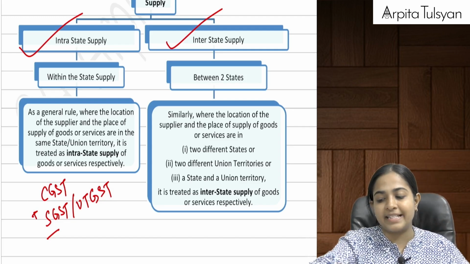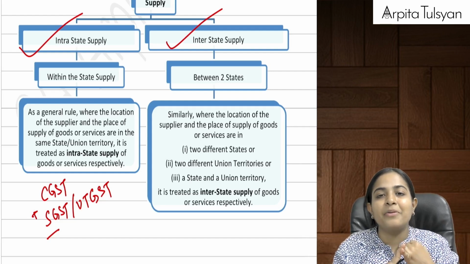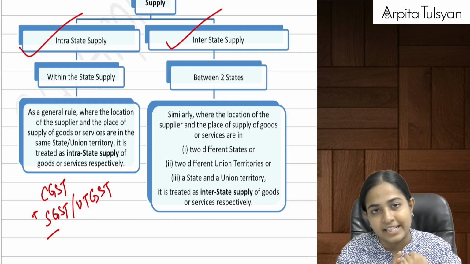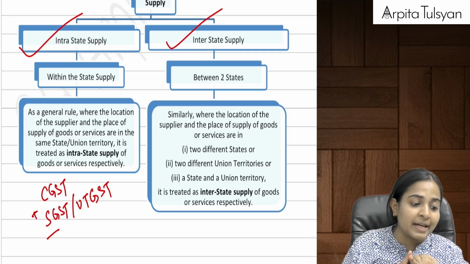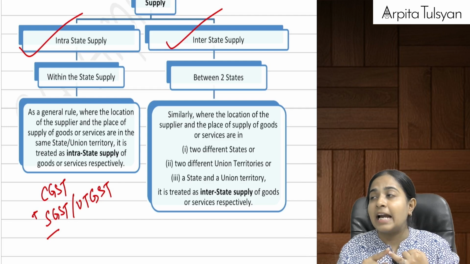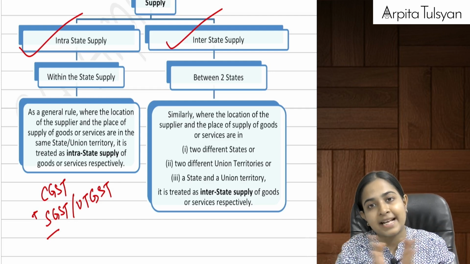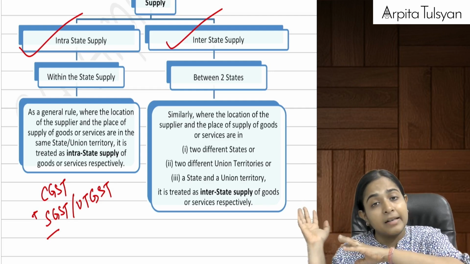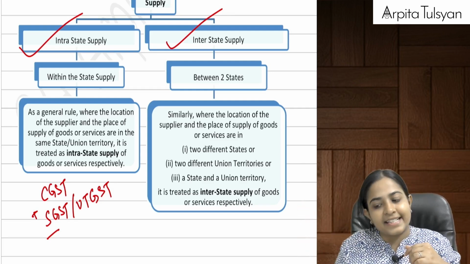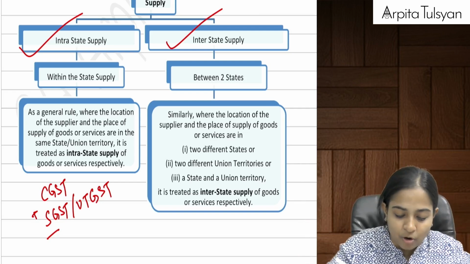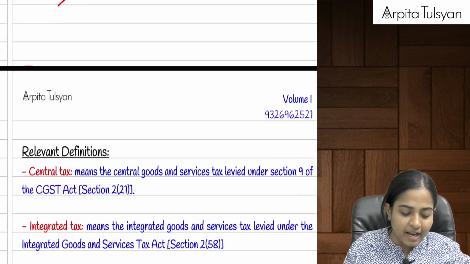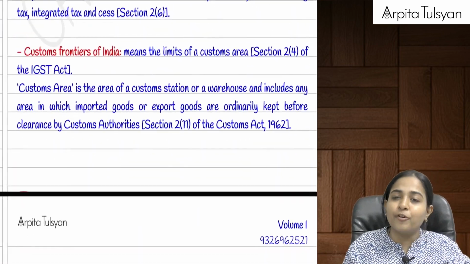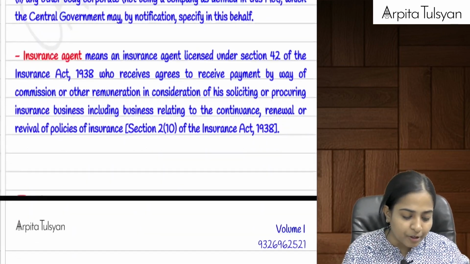Example, everyone. Any transaction between Maharashtra and Gujarat, that will be called interstate supply. Any transaction between, let's say, Dadra and Nagar Haveli and Lakshadweep, even that will be considered interstate supply. Let's say there is a transaction happening between Maharashtra and Lakshadweep, even that will be considered interstate supply, right? So these transactions will be called your interstate supply. The examples and the pointers are given here. A few definitions are given which we will come back to when we do the particular provisions.